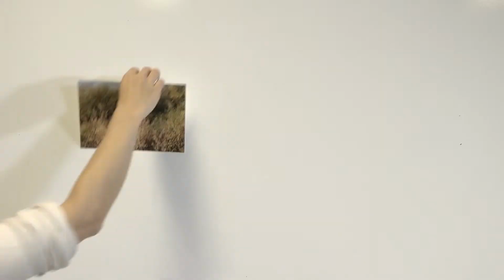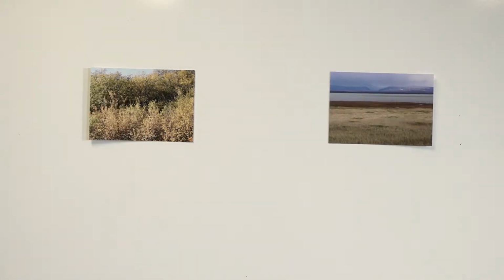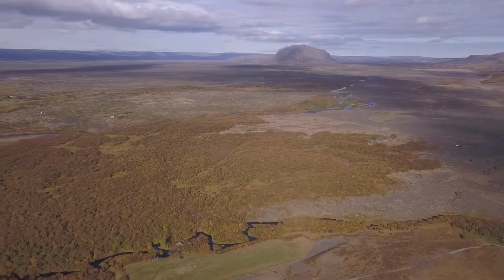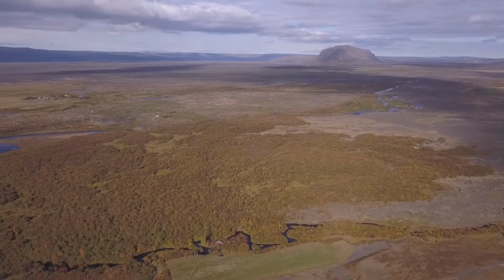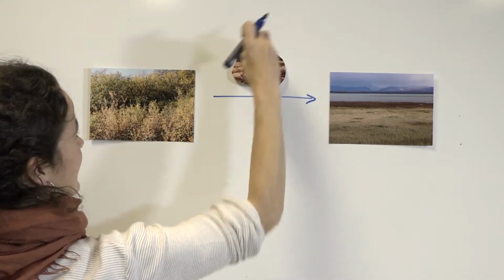Ecosystem states are broadly characterized by the structure and composition of their vegetation. For example, we could think of forests or grasslands as different ecosystem states that can coexist in a landscape. Different drivers can cause shifts from one ecosystem state to another. For example, a forest can turn into a grassland through wood cutting.